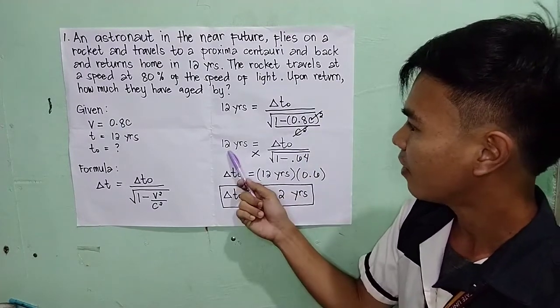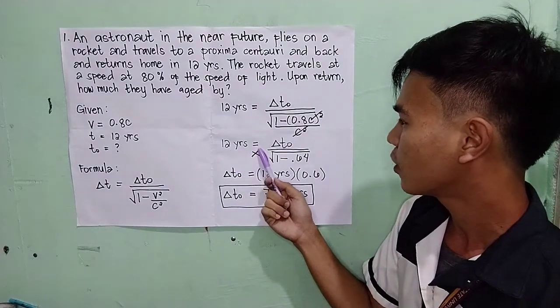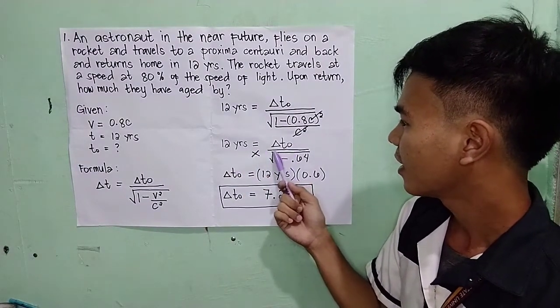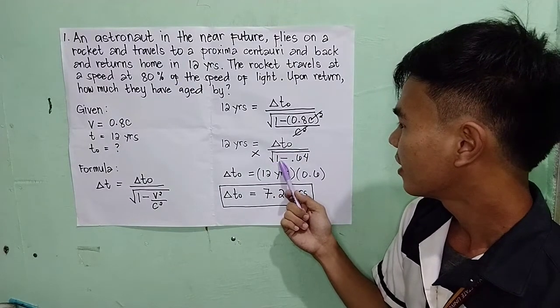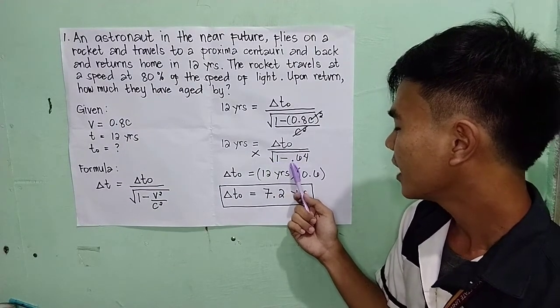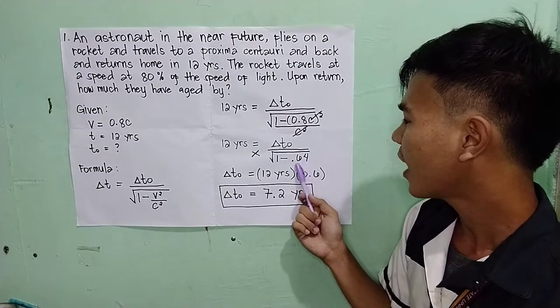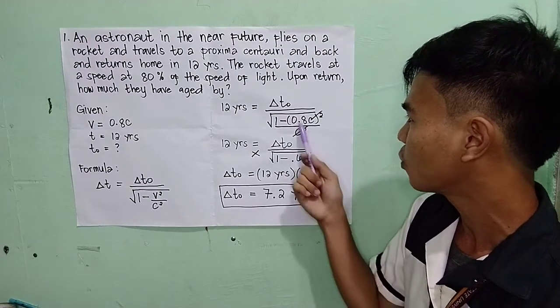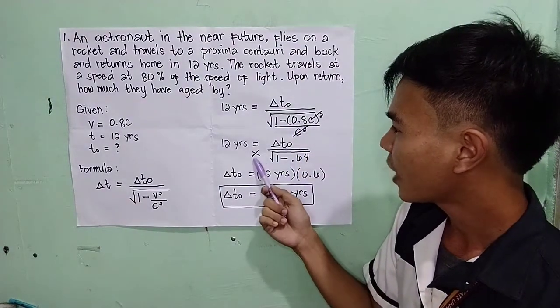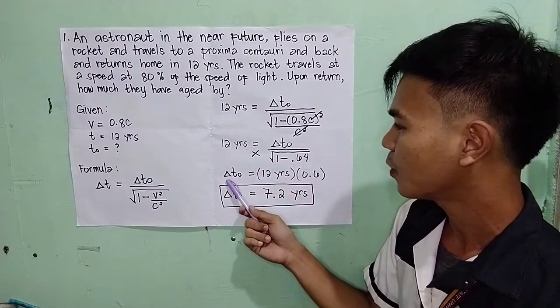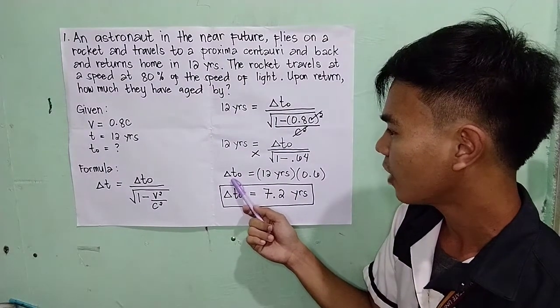And so we have 12 years is equal to the delta t-naught divided by the square root of 1 minus 0.64. We have 0.64 because we squared the 0.8. And so we are going to cross multiply to get the value of the t-naught.